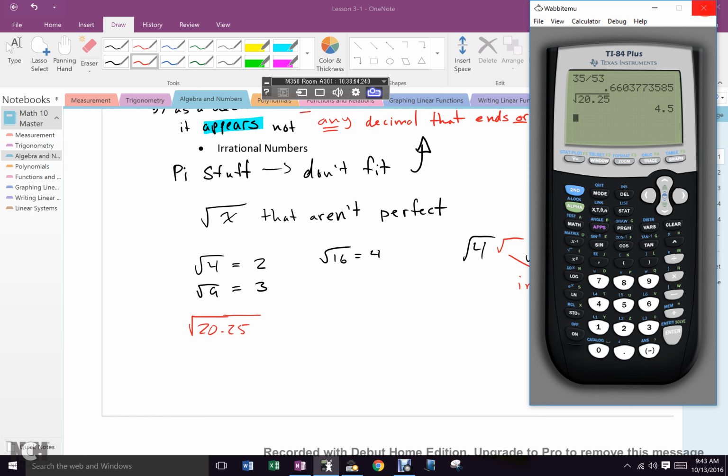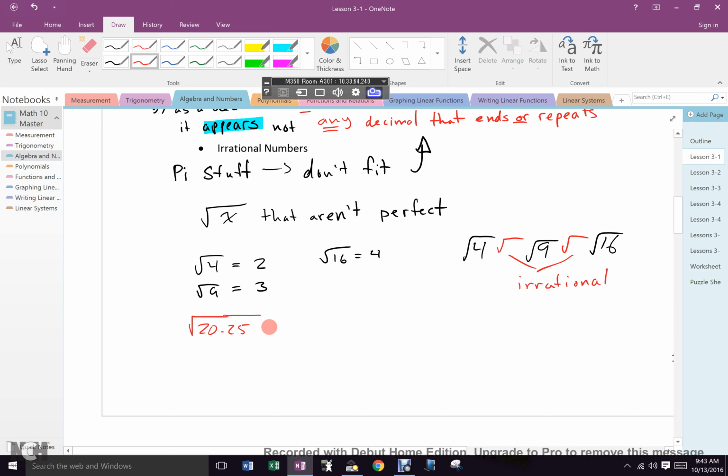Okay. So we're going to spend a lot of time, 4.5. So it's rational. But the square root of 20.26 would be irrational. Is everybody good? Yeah? Okay.